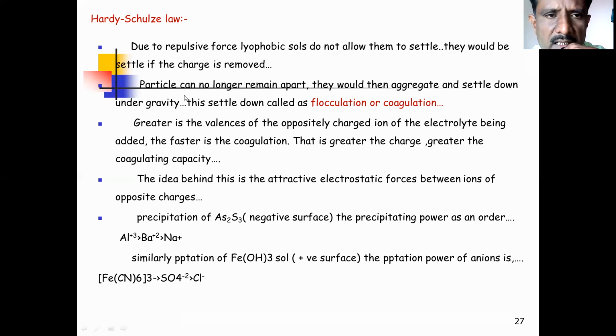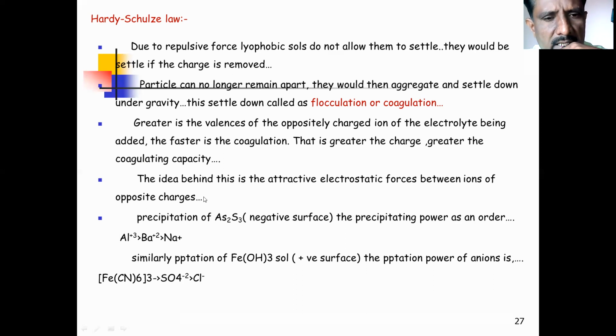Now particles can no longer remain apart, and they will aggregate and settle down under the action of gravity. This settlement of particles is called flocculation or coagulation. Now, the greater the valency of the positively charged ion of an electrolyte being added, the faster is the coagulation. That is, greater the charge, greater is the coagulation property. That is nothing but Hardy-Schulze law. Means greater is the charge present in the colloidal system, greater is the coagulation capacity.